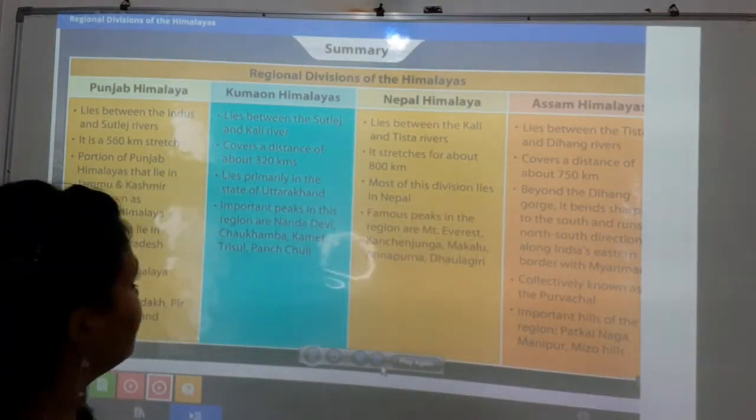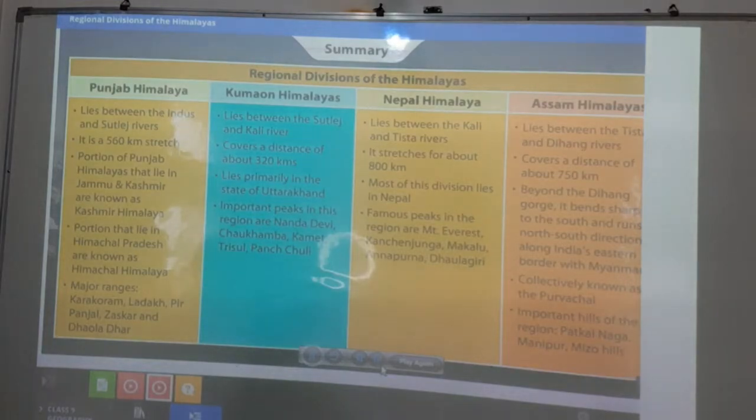The Himalayas were divided into four regions. The first one is the Punjab Himalaya. In that, you will write: the first point is that it lies between the Indus and Satluj river. It is a 560 kilometer stretch.